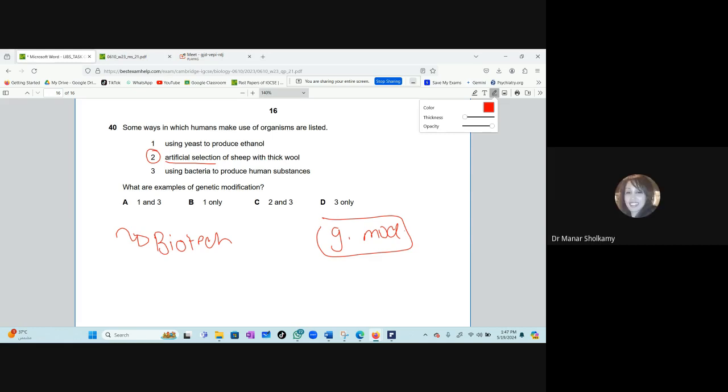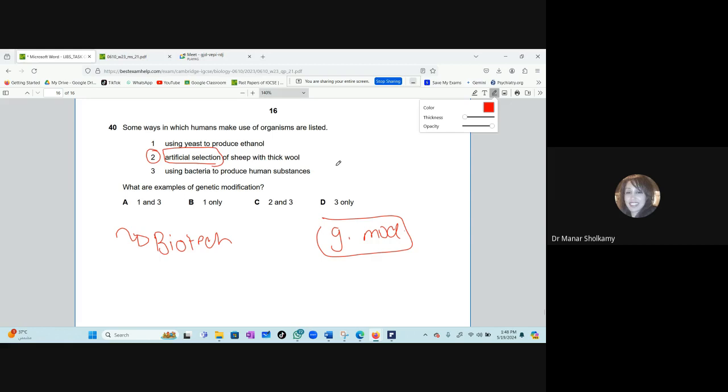No. I am using some organisms to my advantage, but I am not playing around with any genes. For example, I will add some enzymes to my washing powders so that I will make the washing more efficient, but I did not play around with genes. In artificial selection, did I play around with genes? No, I simply chose who will mate with who. Yes, I did interfere with the reproduction process, but I did not play around with genes. So those are 3 different processes.